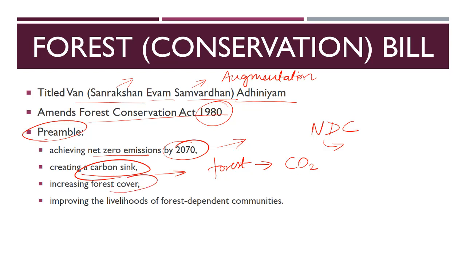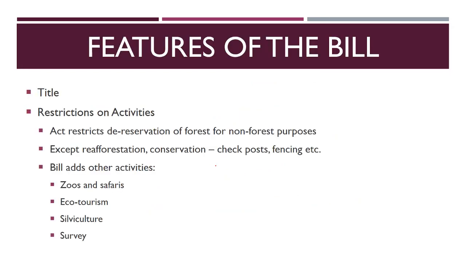We'll be increasing the forest cover and also improving the livelihoods of forest dependent communities, which are dependent for their food, the other commercial produce also, and such other things on the forest. That is the preamble. Now let us have a look at the major features of this bill.